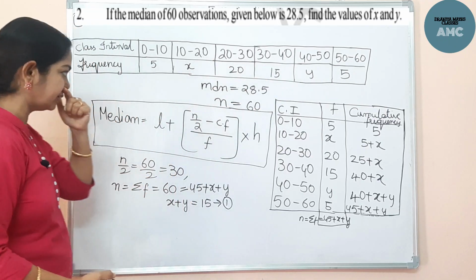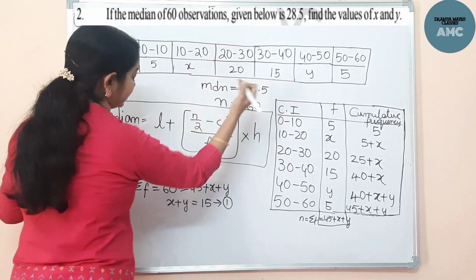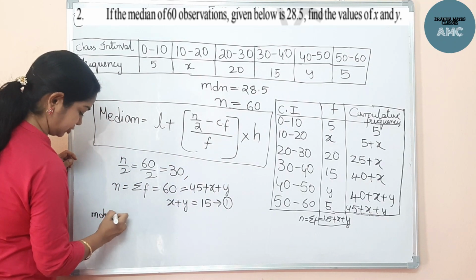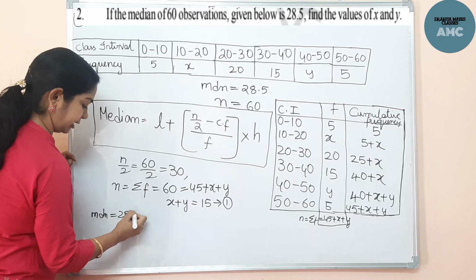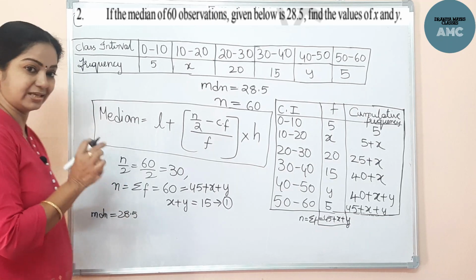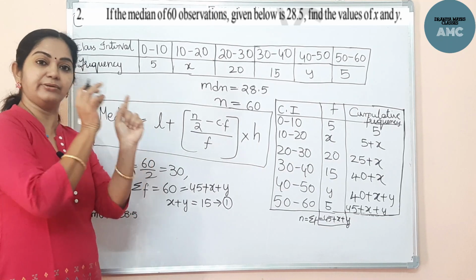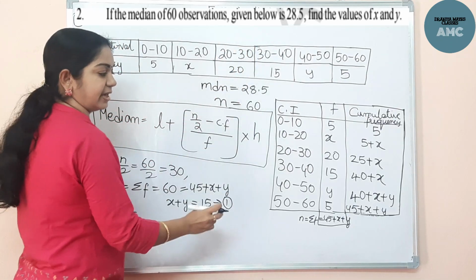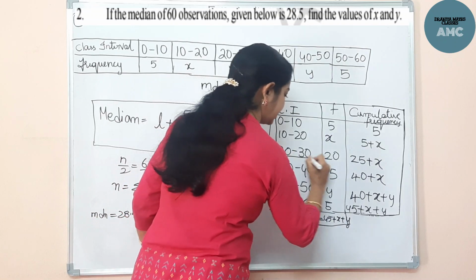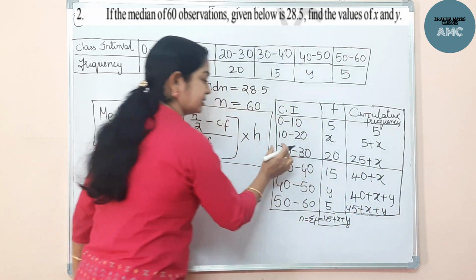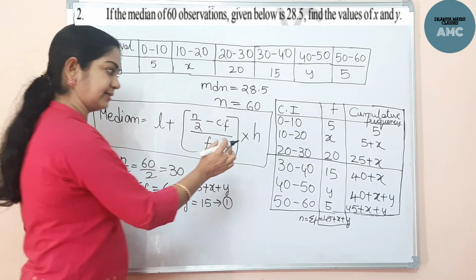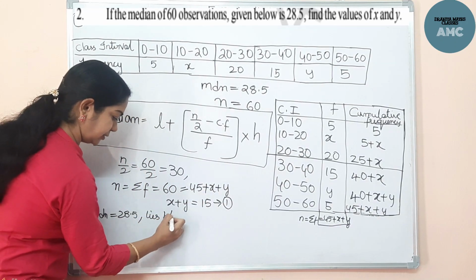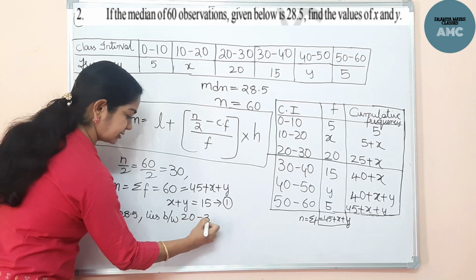Already the median is given. Here the median is 28.5. Now this 28.5 lies in the class interval 20 to 30, isn't it? In between that it is there. So the median class is this one. It is lying between the 20 to 30 class.